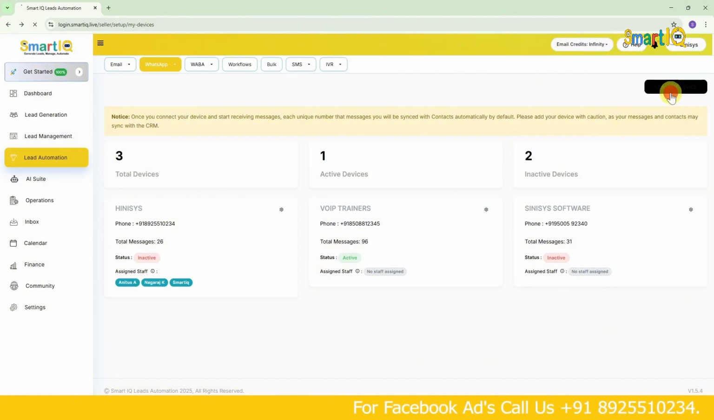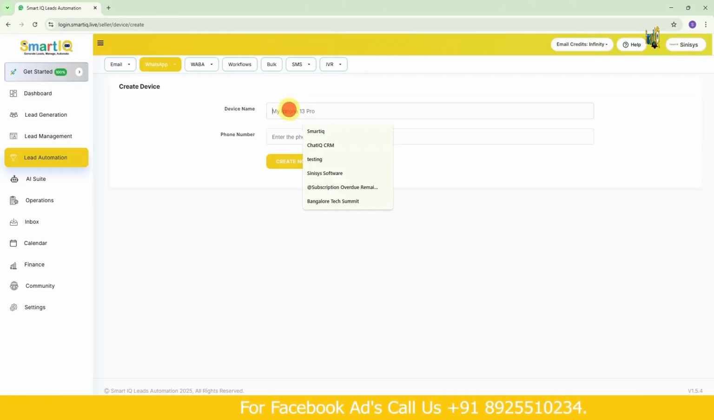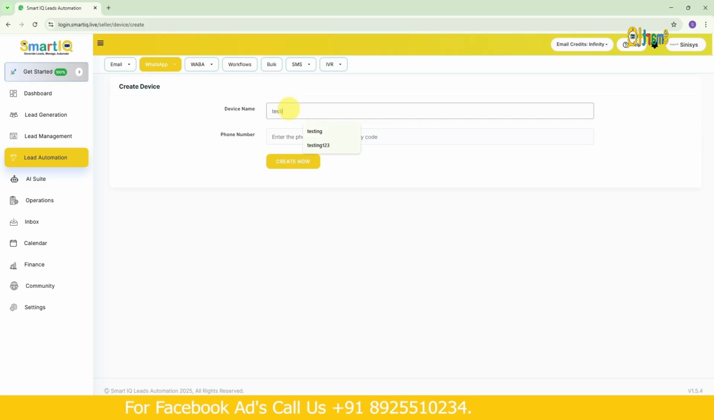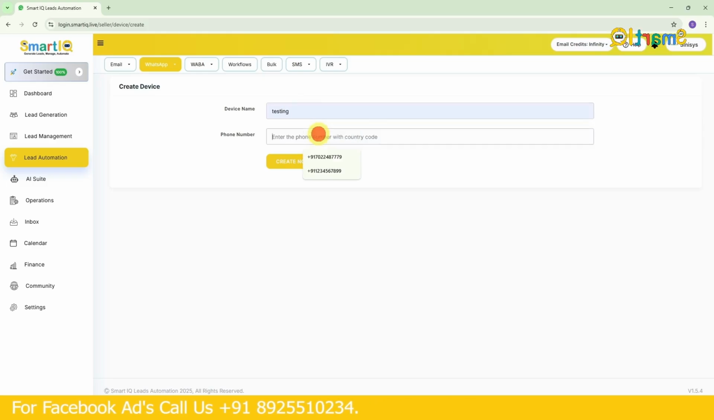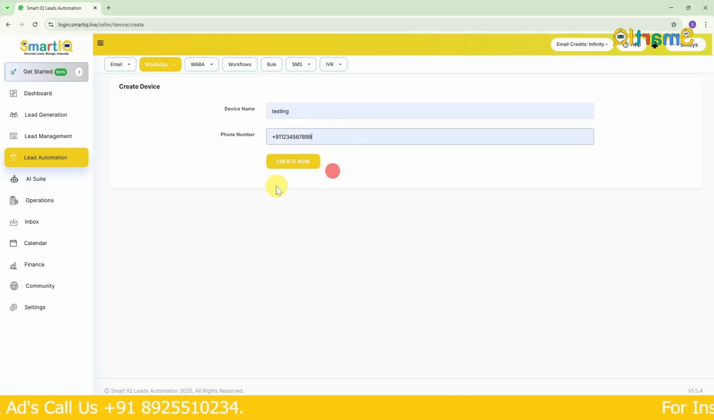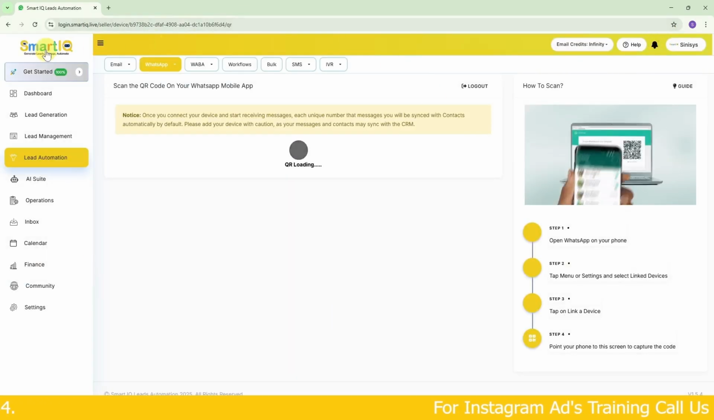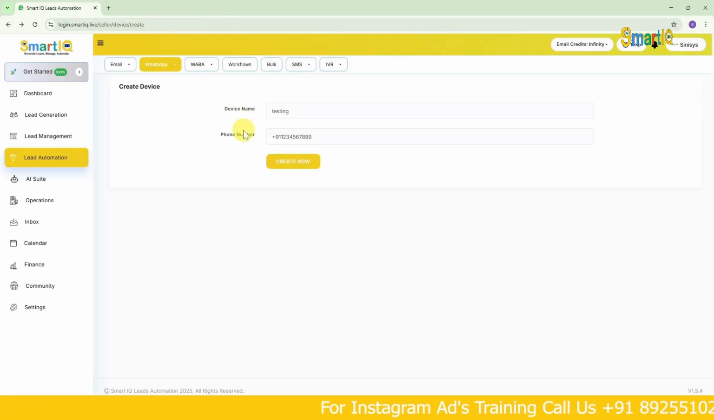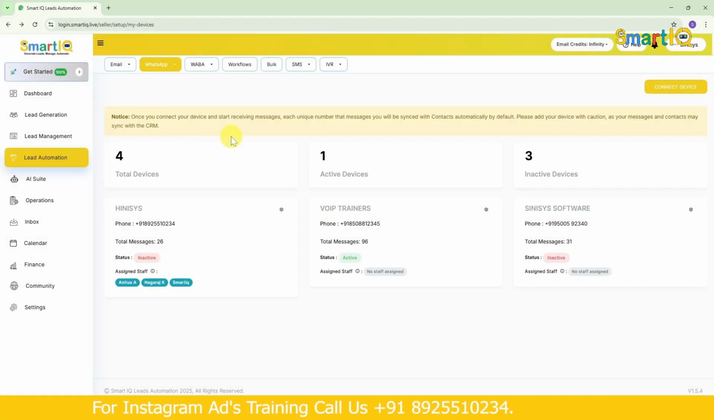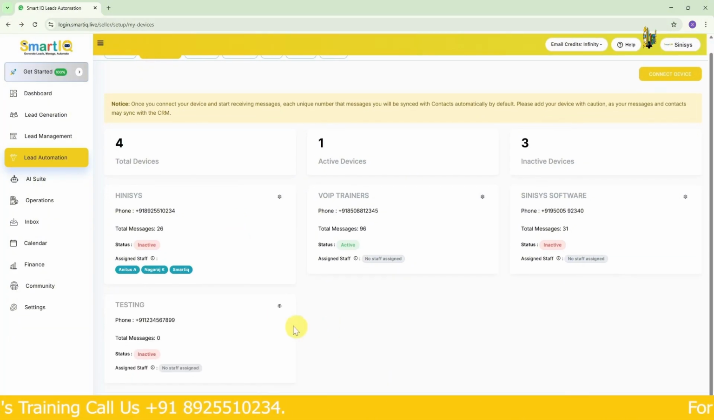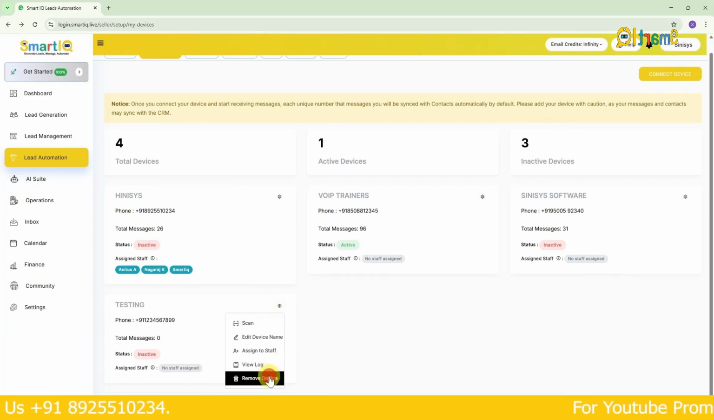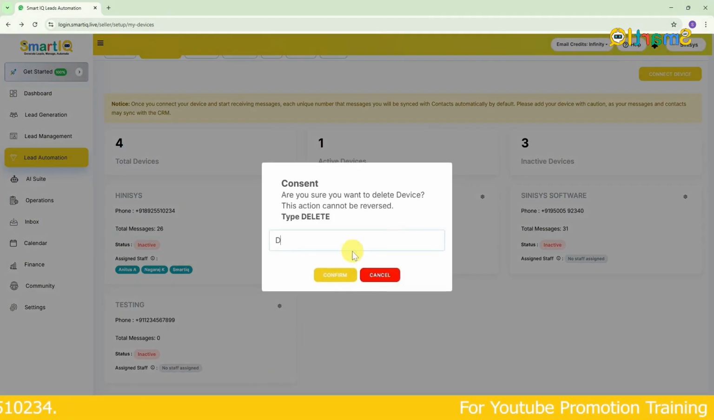To add a new device in this, go to connect device. Just for testing, let's say I create a device. I'll just enter a mobile number or something, and after entering and clicking create, it will ask me to scan like this, okay? If we scan that, it'll get connected to us. So that's the total process. Now we have 4 devices. Just for demo purpose, so I'll remove this device.